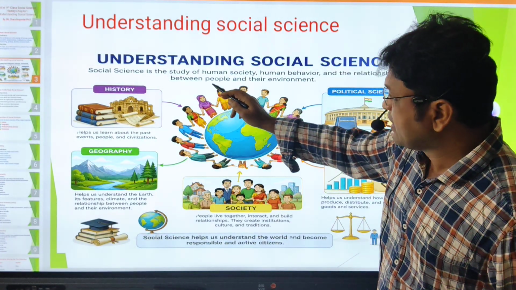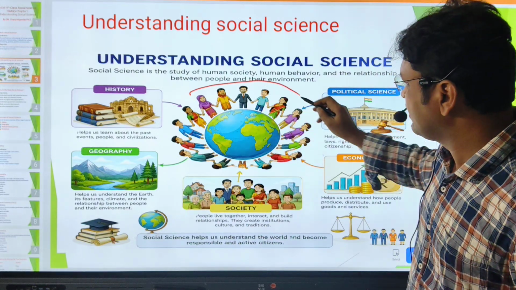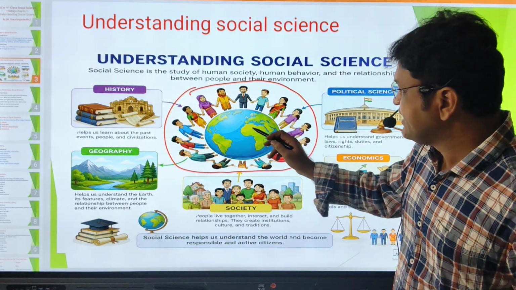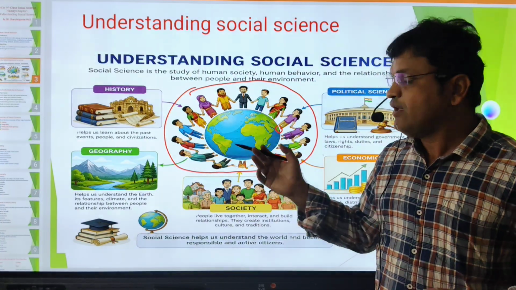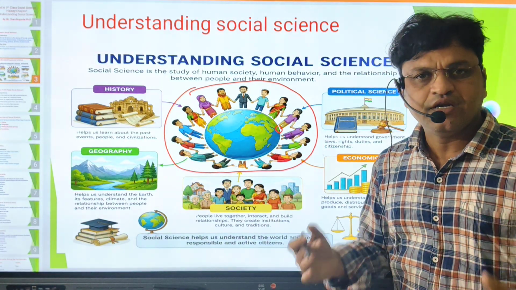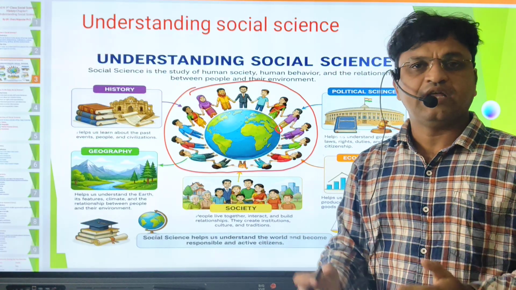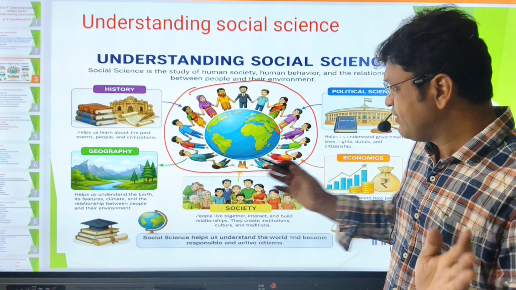Different people, Muslims, Hindus and different sets of people, are living in society. Which society? The world society. So our India is here. Where is our India? I think here. This is our India. We are living in a world society and in an Indian society. Suppose you are from Andhra Pradesh, you are living in a Telugu society. Suppose you are from Telangana, you are living in a Telugu society. Suppose you are from Kerala, you are living in a Malayalam society. So we have different societies.